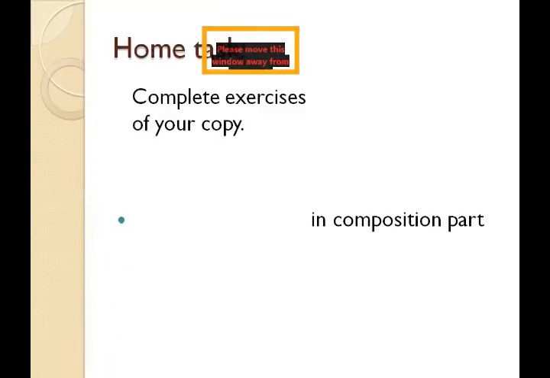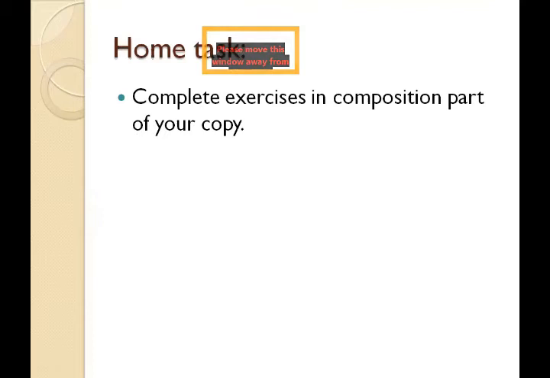Your home task is to complete exercises in the composition part of your copy. Now, I am going to show you exercises which you have to do in the composition part of your copy. Understand, students?